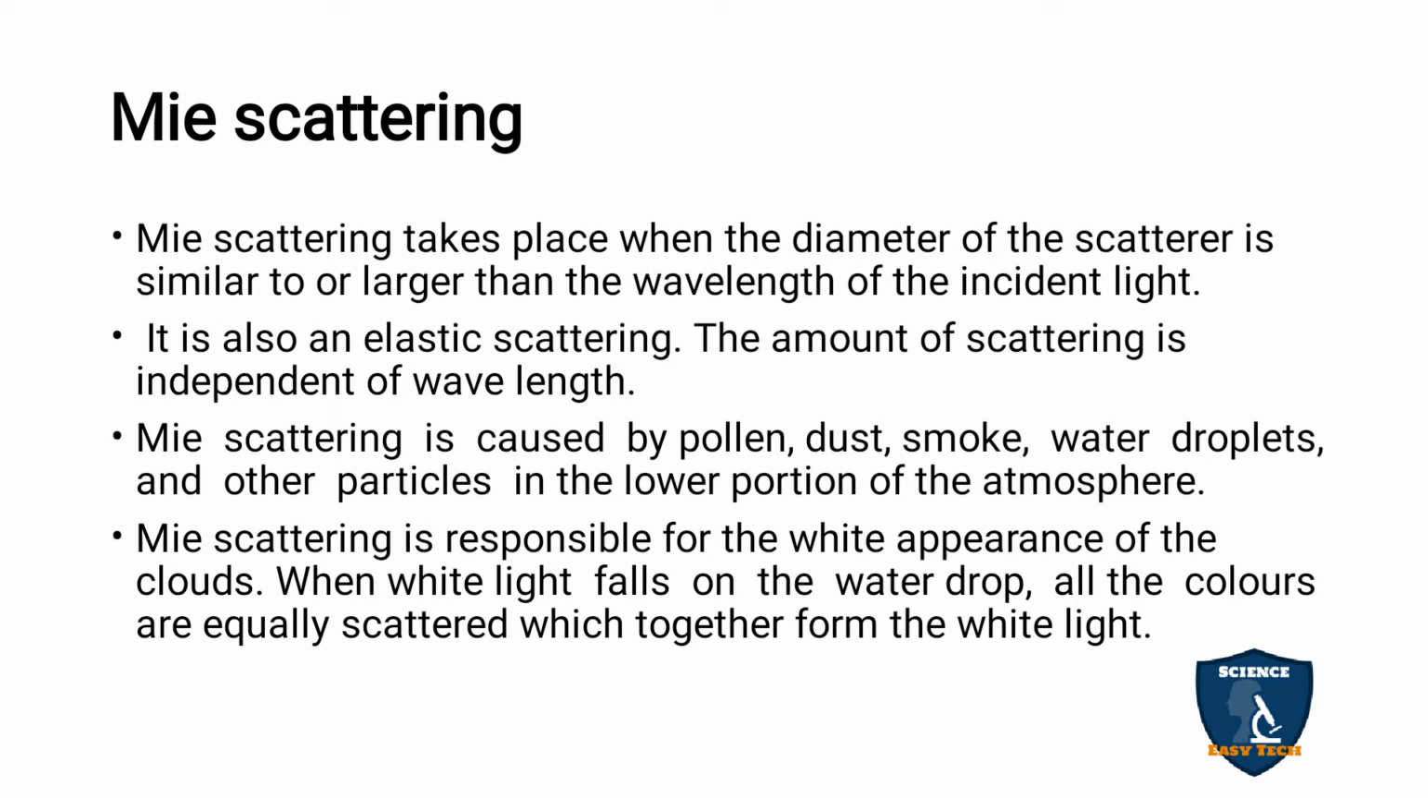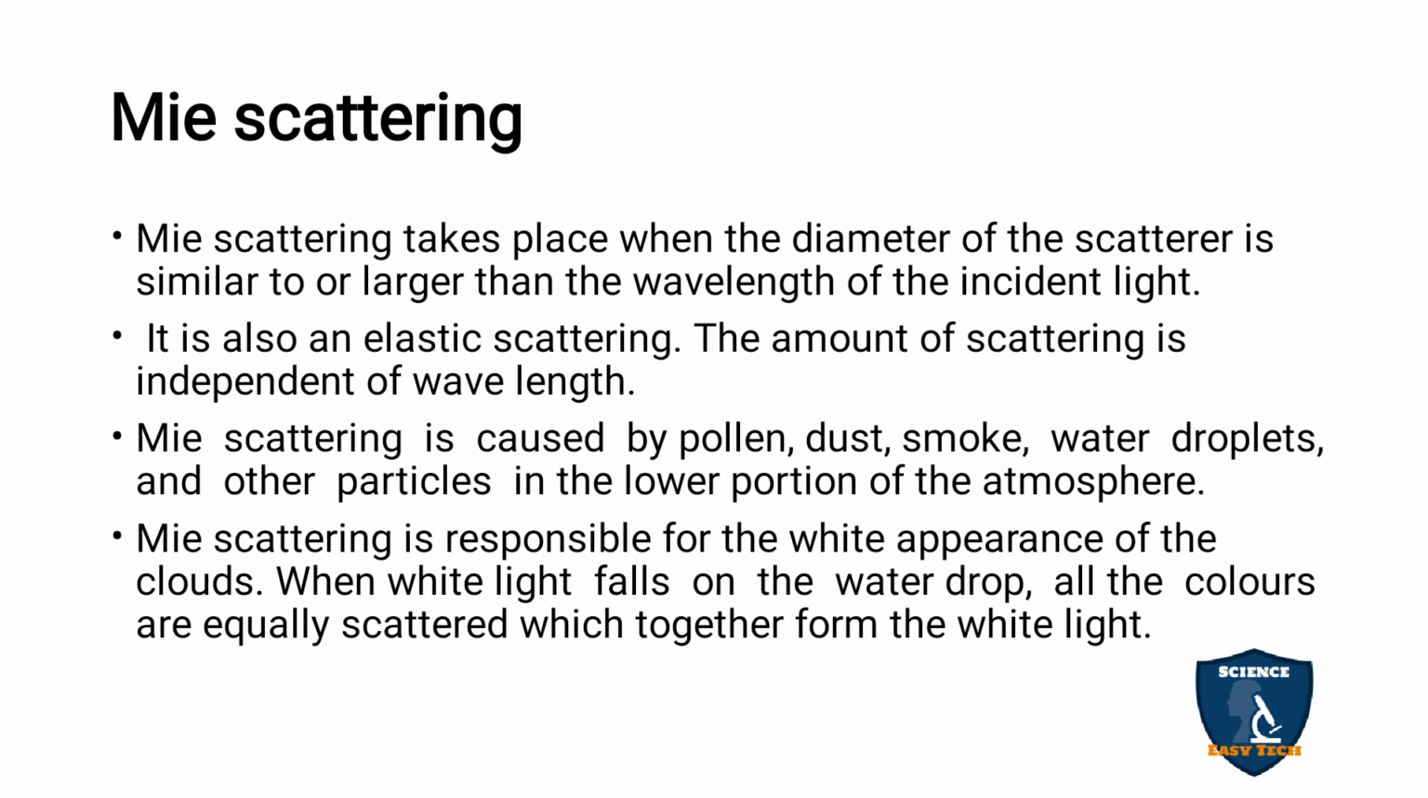Mie scattering. Mie scattering takes place when the diameter of the scatterer is similar to or larger than the wavelength of the incident light, and it is also an elastic scattering. The amount of scattering is independent of the wavelength. Mie scattering is caused by pollen, dust, smoke, water droplets and other particles in the lower portion of the atmosphere.